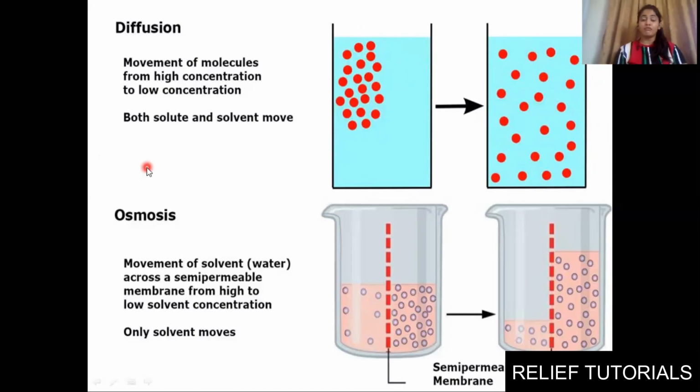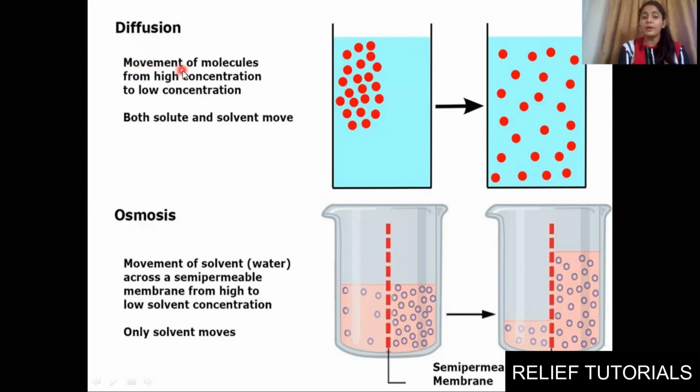It allows the entry of a few molecules in and out. And why is it needed? Because you know that our cell needs energy, right? It needs nutrients. It needs a few things to survive, and for that the entry of a few molecules should be there. We also need to remove waste from the cell. For that also it should be selectively permeable. It should allow waste to go out and nutrients to come inside, right? And for that two processes are needed, which are carried out with the help of the plasma membrane or cell membrane: diffusion and osmosis.